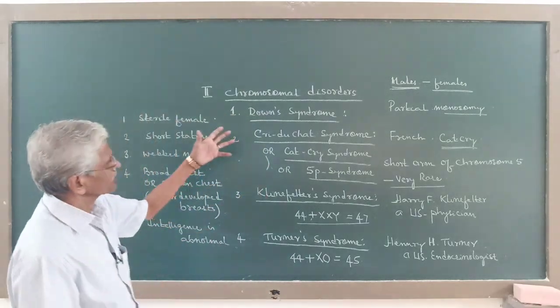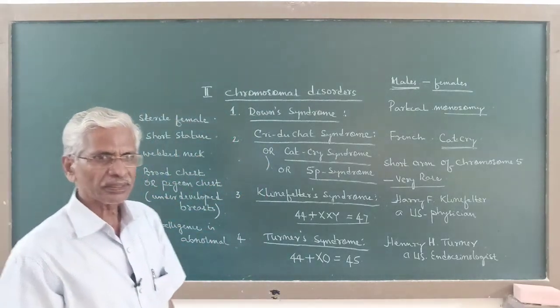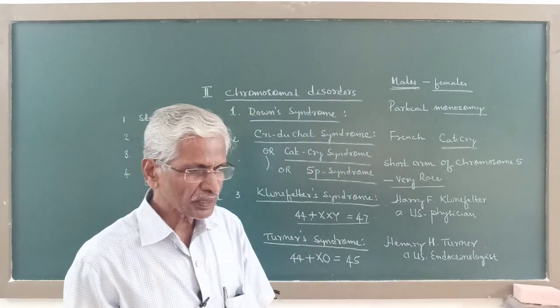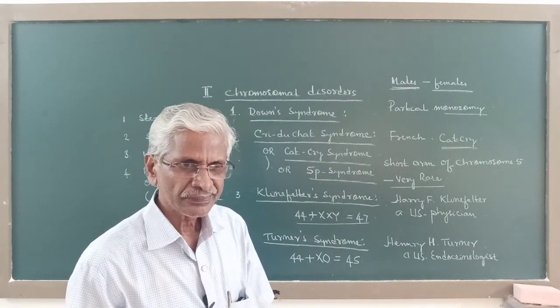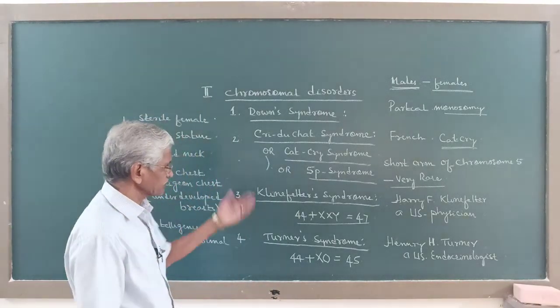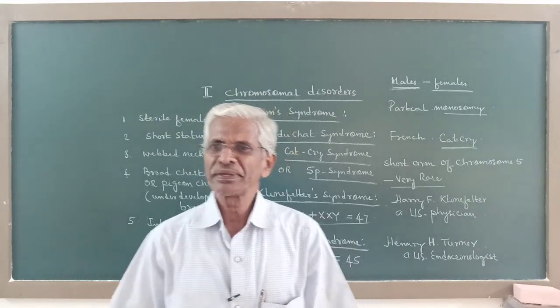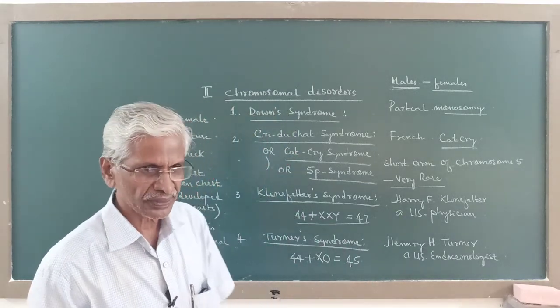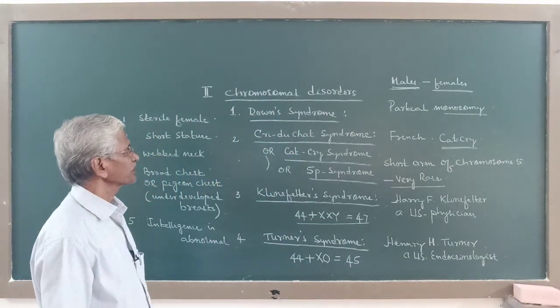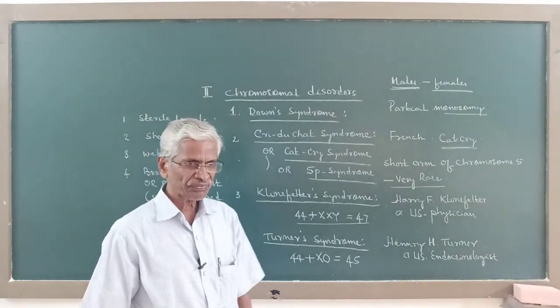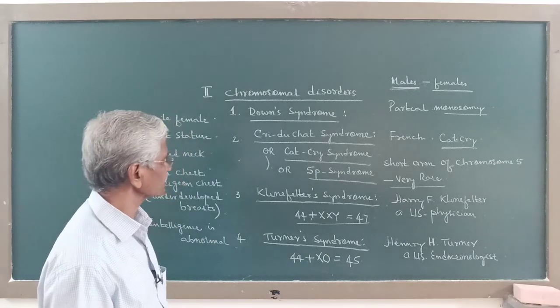So these are some familiar chromosomal disorders in humans. I have explained here four familiar chromosomal disorders in humans: Down syndrome, Cri-du-chat syndrome, Klinefelter syndrome, and Turner syndrome.